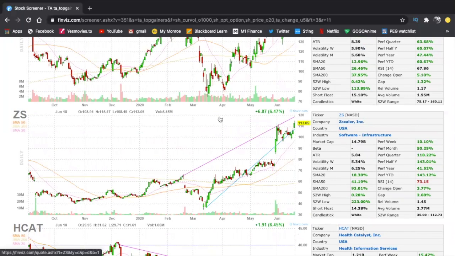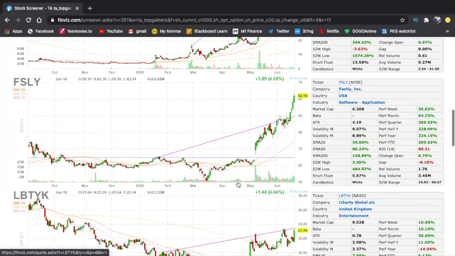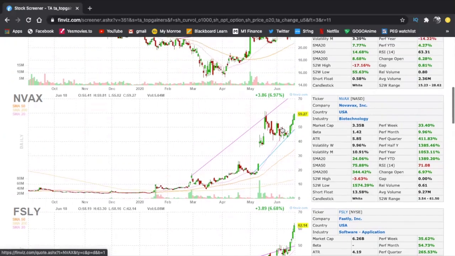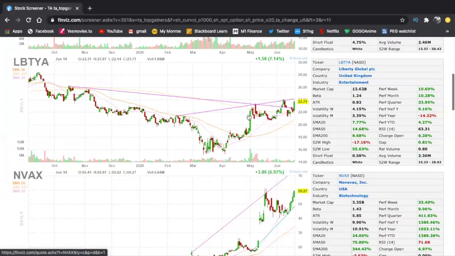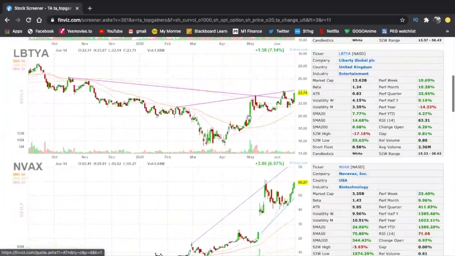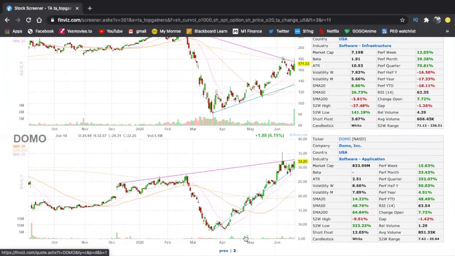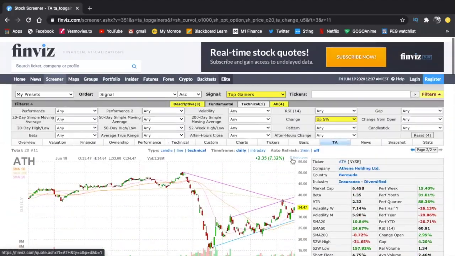ZS, I like this one as well. It broke out today. I totally missed it, but this can actually push to 120. Definitely thinking that this can push to 120. So ZS, that's one. FSLY, I'm looking for the backside of it when it starts selling off. I want to get puts. That's 2. NVAX, 3. If you guys haven't gotten in on it, this one is definitely setting up for that next big push. And I believe I mentioned one more. You can go back and see it. I'm trying to keep this video short, but essentially, those are the 3 patterns that you can go ahead and look through.